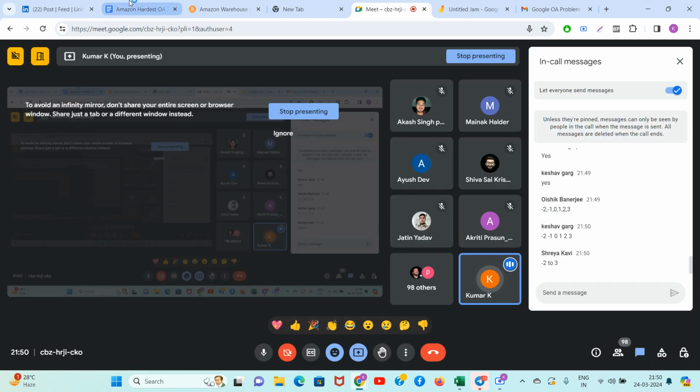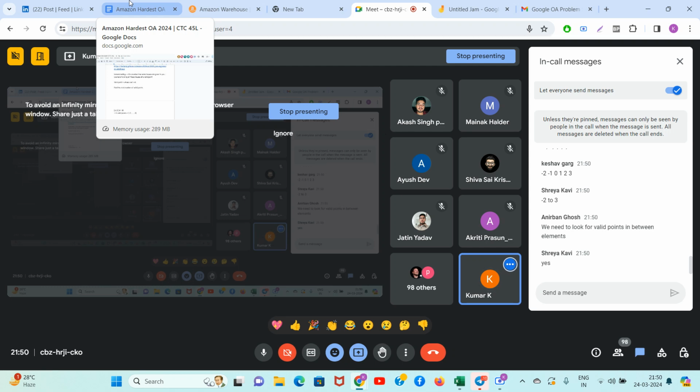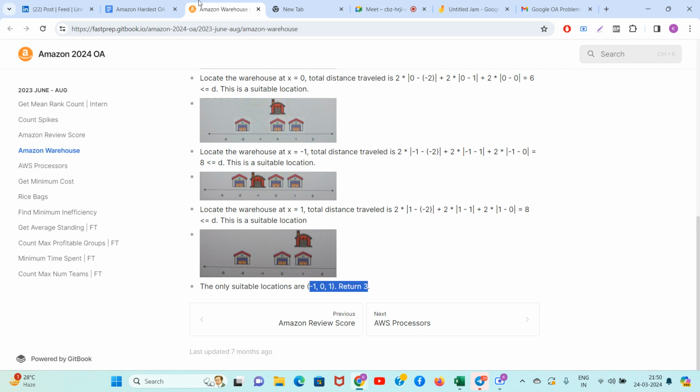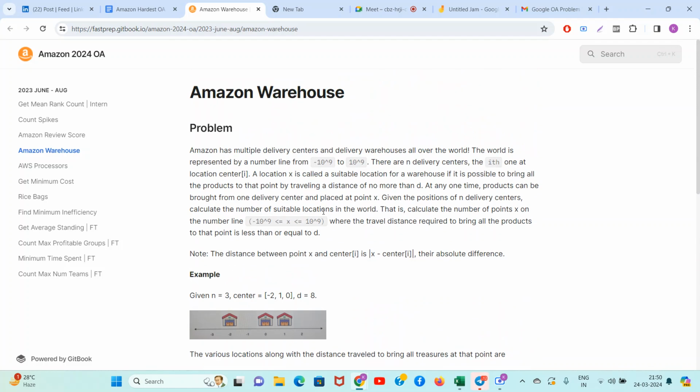Guys, is this much understanding of the problem clear to everyone? Please let me know. We should define the lower bound, and yes, many things can happen. In the question, it is given. Read properly. I'm giving you guys 1 minute. It is given in the question. What is given in the question? It is given that whatever your valid points are, the valid points should be from minus 10 raised to 9 to plus 10 raised to 9 only.